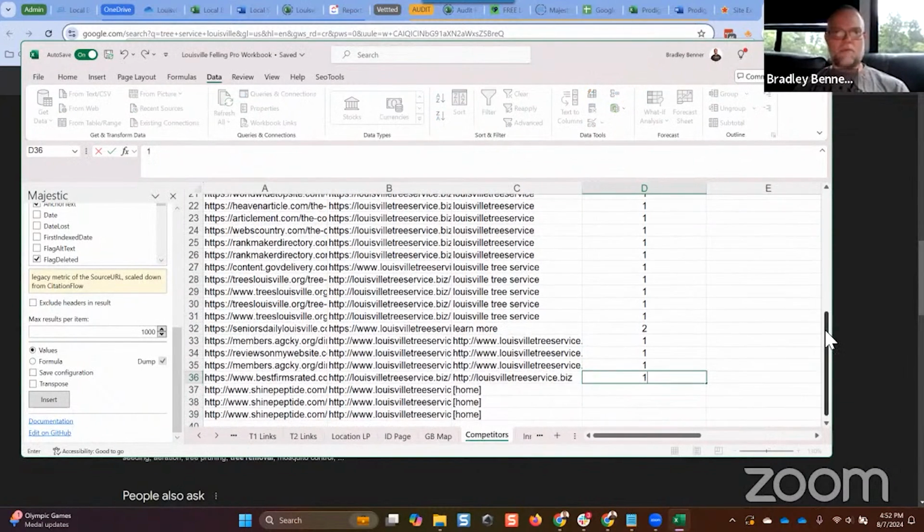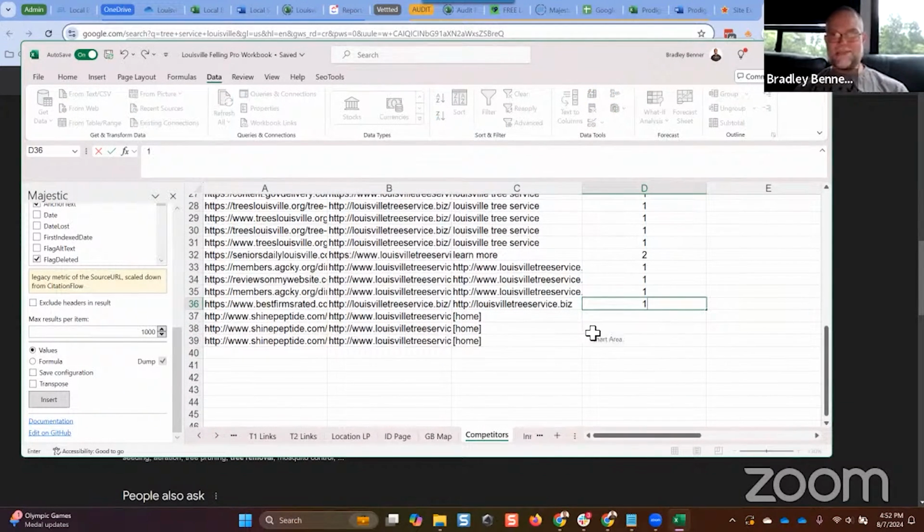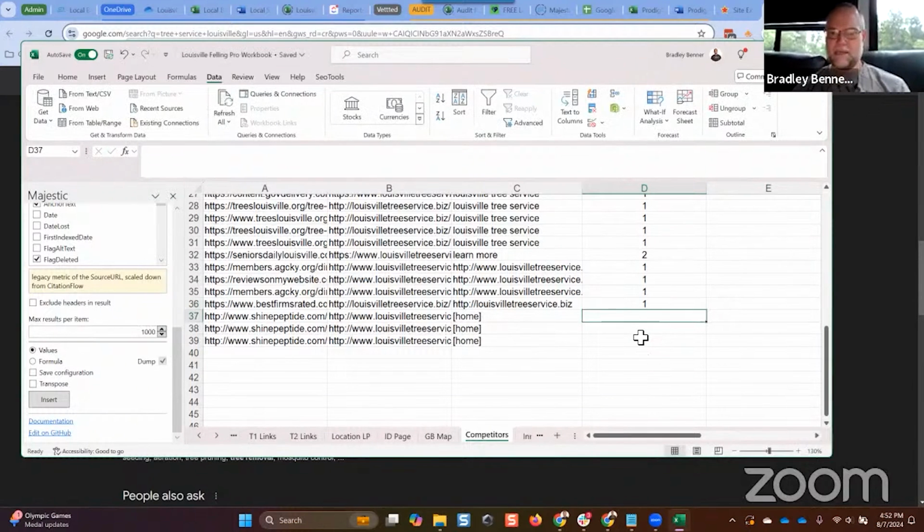You can see how it's very quick. And most, by the way, guys, most local projects, this is what you'll see. Very few links. So it's not hard. Once you eliminate no follow links and deleted links, most of the time you don't have a lot of links left to do this for. So it doesn't take long. And then we'll go down here. This is going to be miscellaneous.